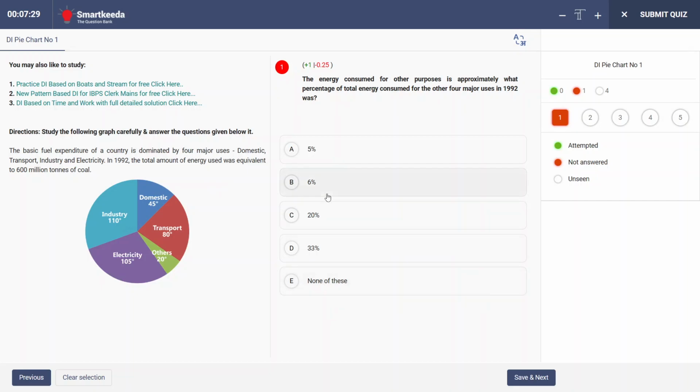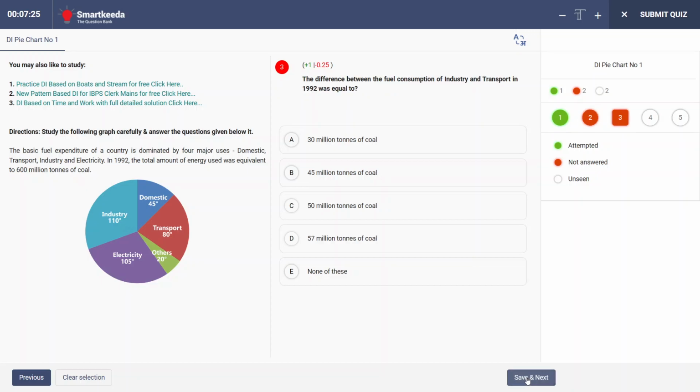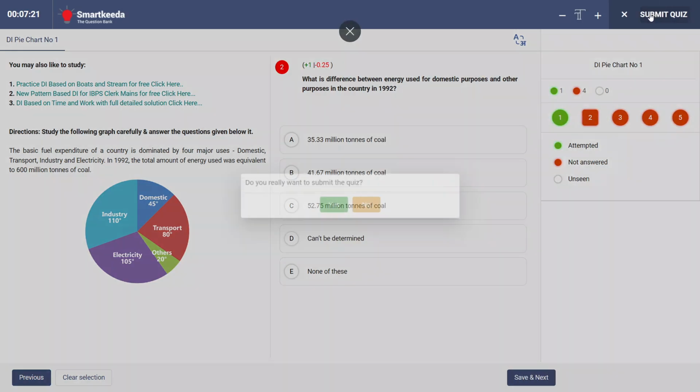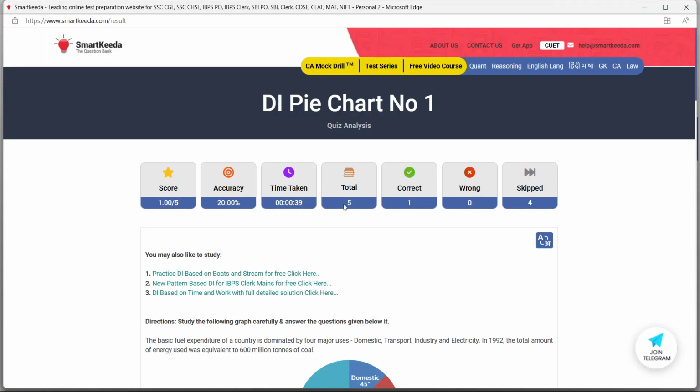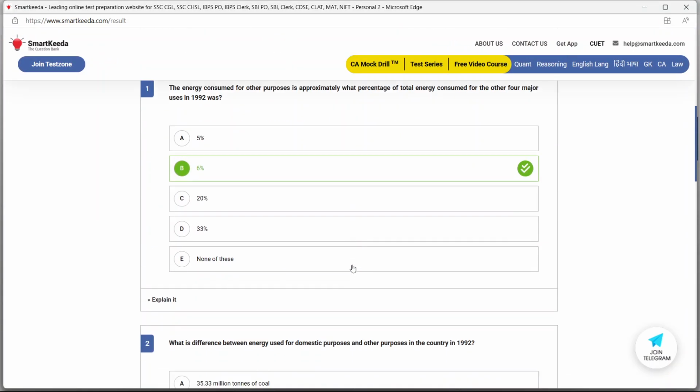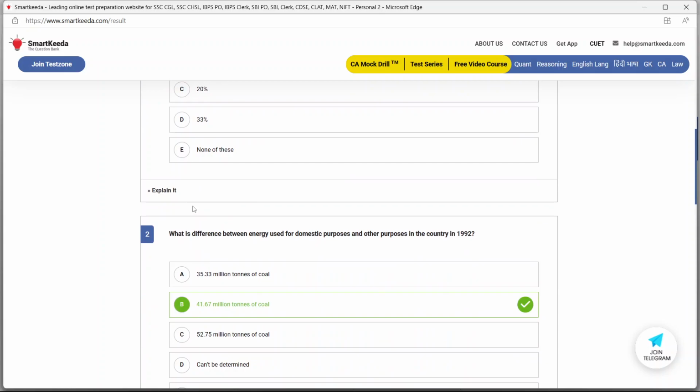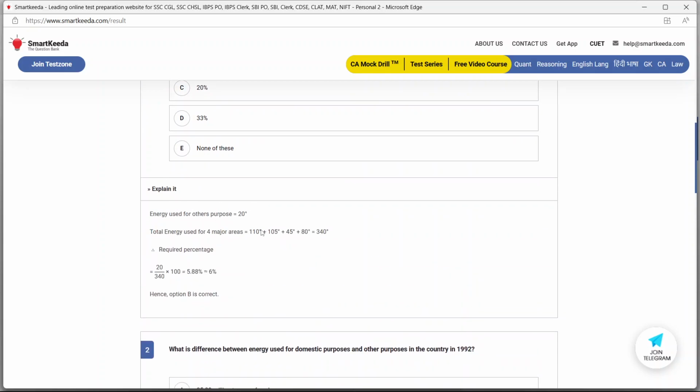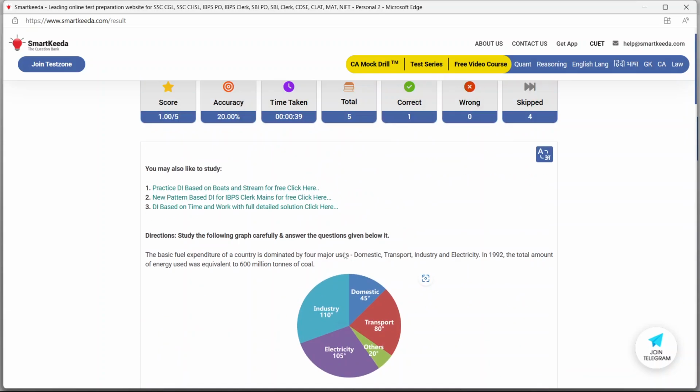Now if we do the question, let's say I submit the quiz, and there are many questions on this, and you can answer them in a time limit as asked in the CUET examination. Once I go for this, let's say 6%, I can also check its explanation. Now energy used for other purposes is 20 degree, as we know.